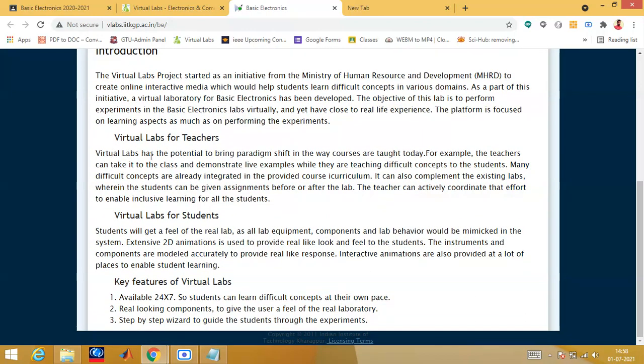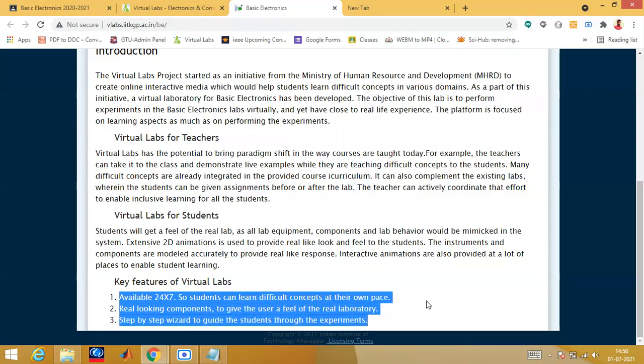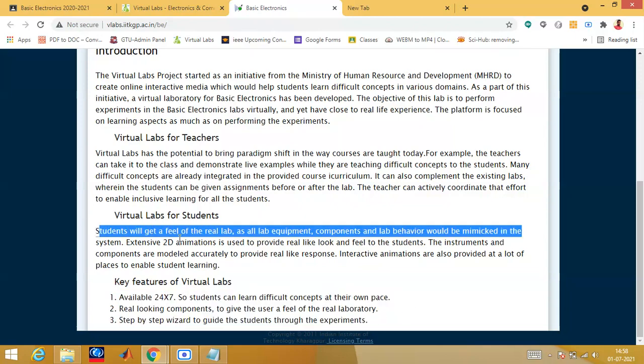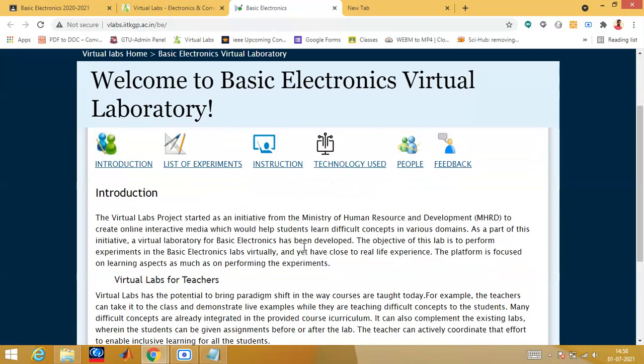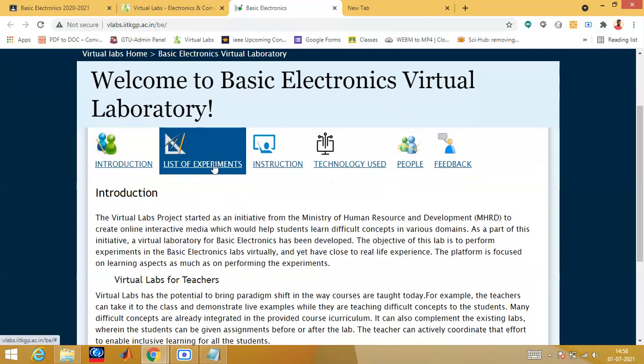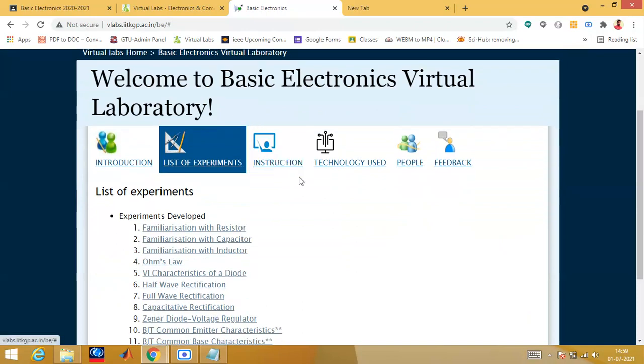So what are the benefits for the teachers? I already told you. What are the benefits for the students? You have experienced it. And what are the key features of the virtual lab? You must read this also. From here also you can get one or two questions just to check your basic understanding about the virtual lab. Then you can click into the list of experiments.